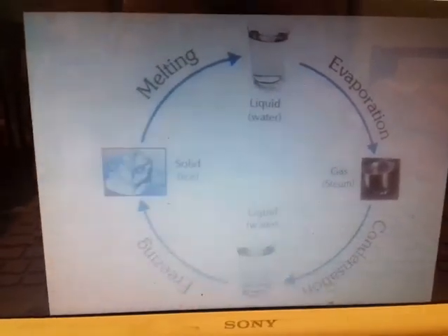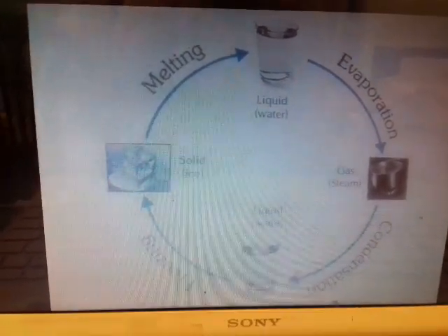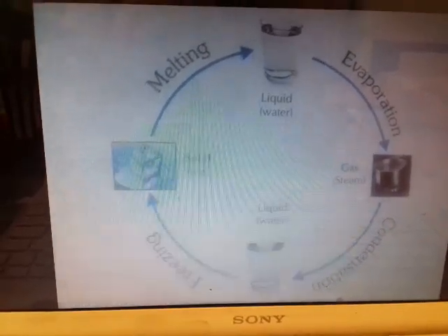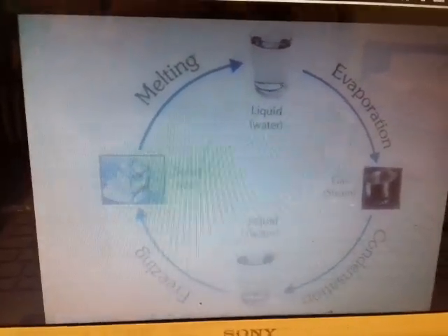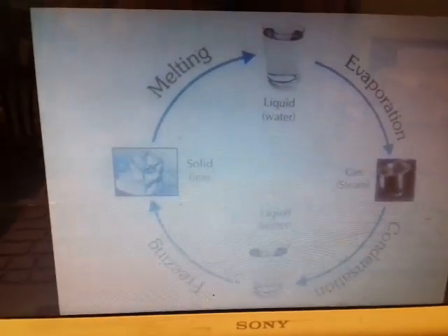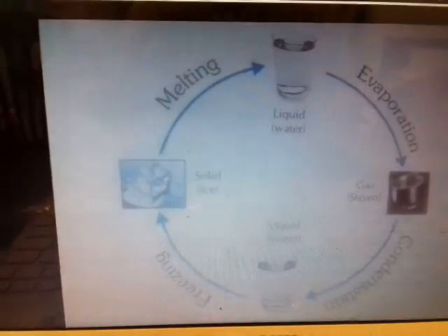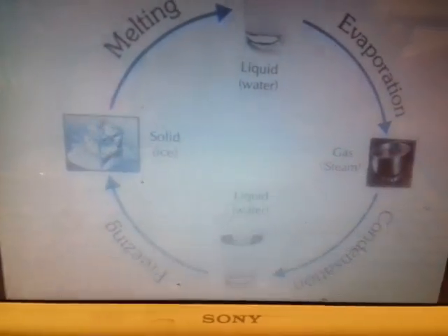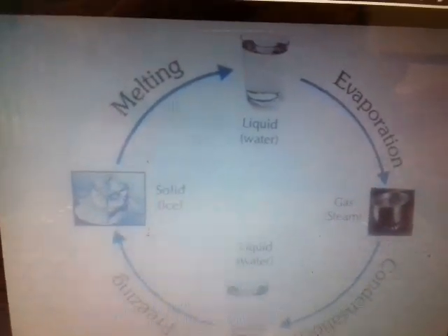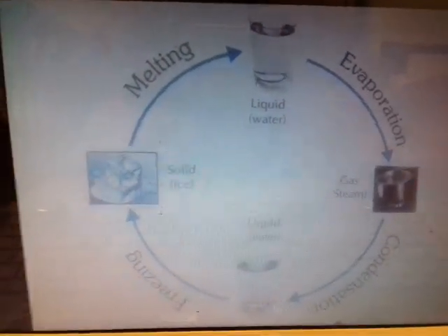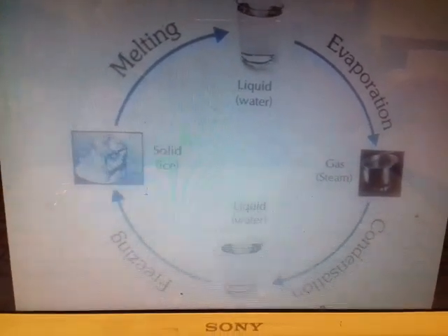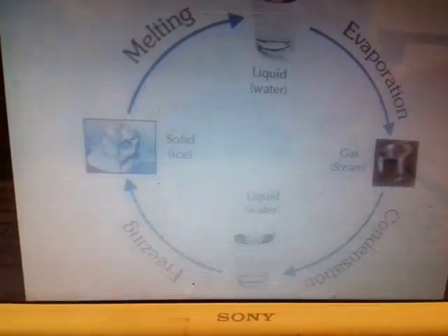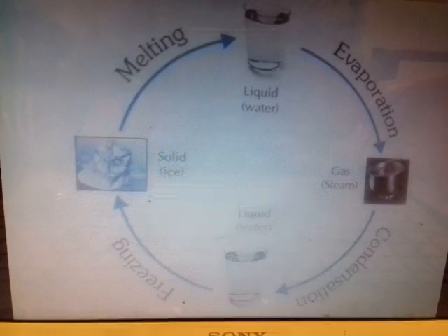When you take it out from the fridge, it starts heating. The normal temperature means heating of the ice, and it again becomes water. The next part, water evaporates to form water vapor. When water is heated, it forms water vapor, and the water vapor again condenses to form water.